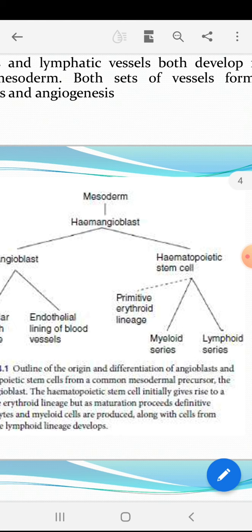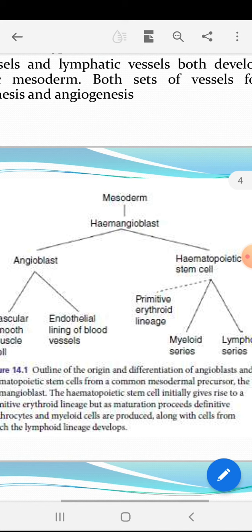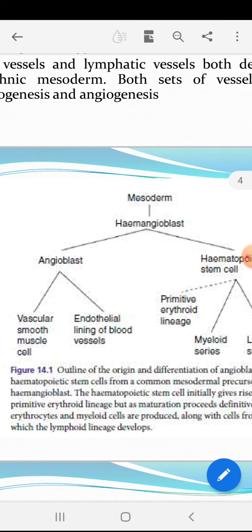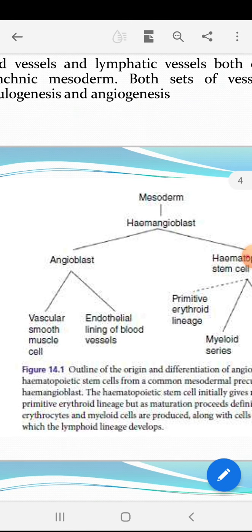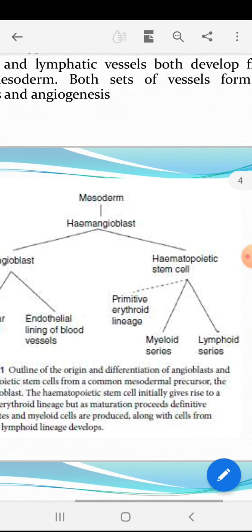We know they develop from the splanchnic mesoderm, and then it forms hemangioblasts. Hemangioblasts are further converted into two types of cells, angioblasts and hematopoietic stem cells. Angioblasts form the vascular smooth muscle cells and the endothelial lining of blood vessels. So angioblasts are involved in the formation of blood vessels, whereas hematopoietic stem cells further convert into three types of cells.